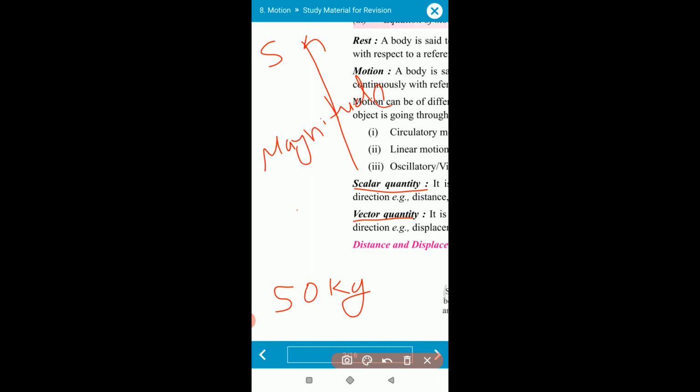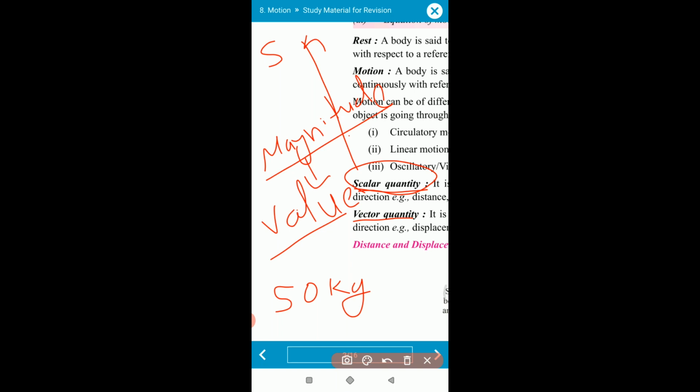Magnitude means value. The quantities which require only magnitude or value to describe themselves are called scalar quantities. You have a weight of 50 kg, or a Pepsi bottle of 1 liter. You don't say a 1 liter Pepsi bottle in the east direction or the west direction.